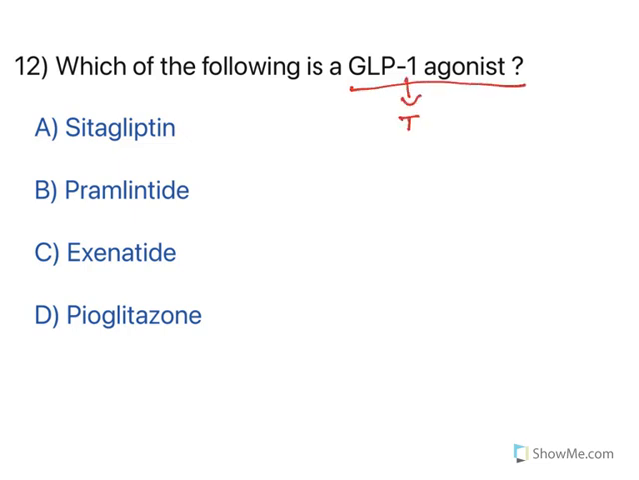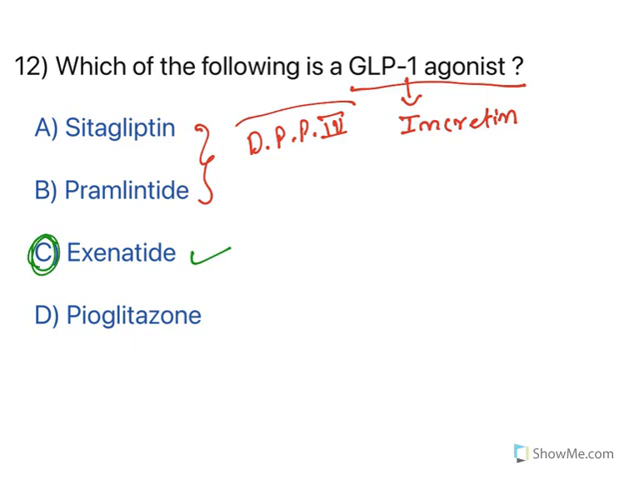They are known as incretins. The job of incretins is they will cause insulin secretagogue action. Now, in this, exenatide is a GLP-1 agonist. See, sitagliptin, pramlintide, both of them, they are dipeptidyl peptidase 4 inhibitors, an enzyme, enzyme inhibitors, whereas pioglitazone is again insulin secretagogue but not a GLP-1 agonist. So the option is exenatide.